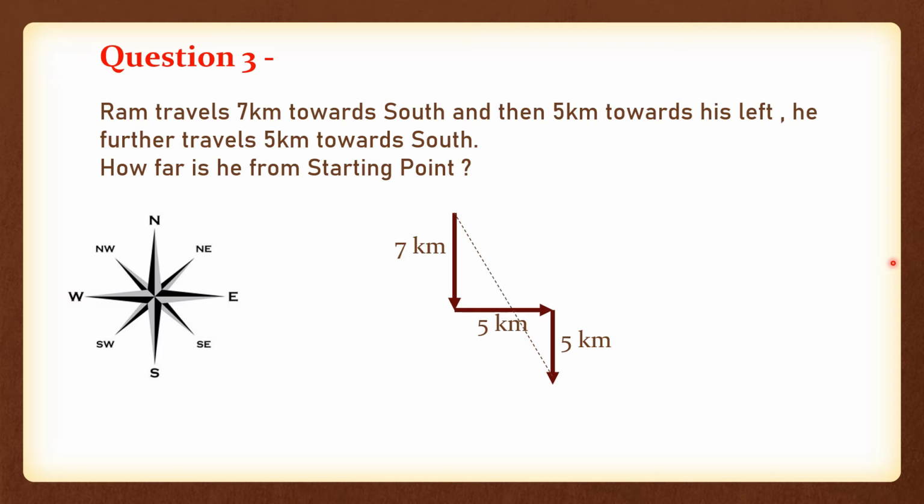So you need to find the distance of this line. So you will say, how to find it? You have many options, because you can consider this as your right angle triangle and this as your right angle triangle. Then you can find both hypotenuses and add them.